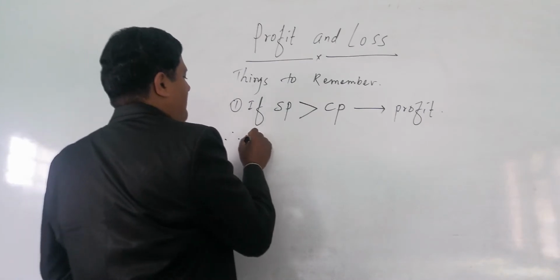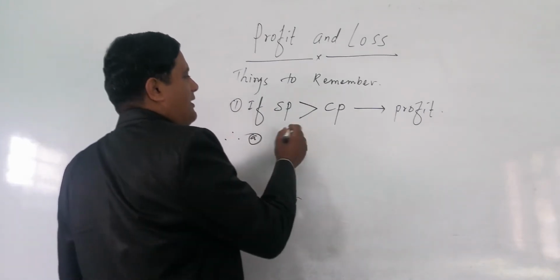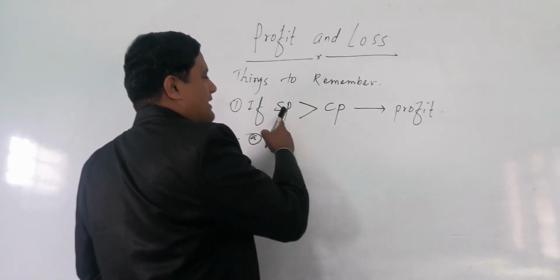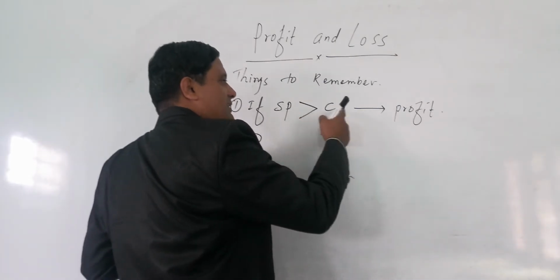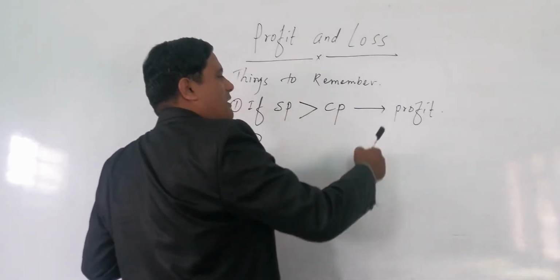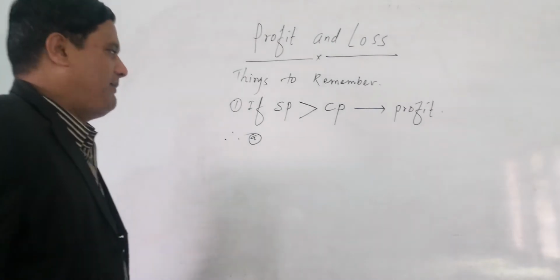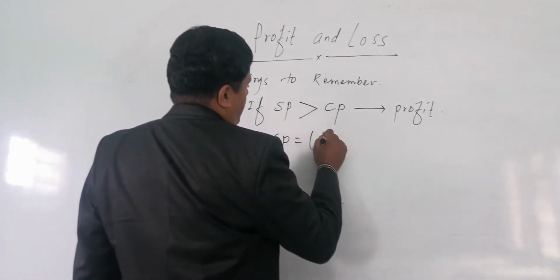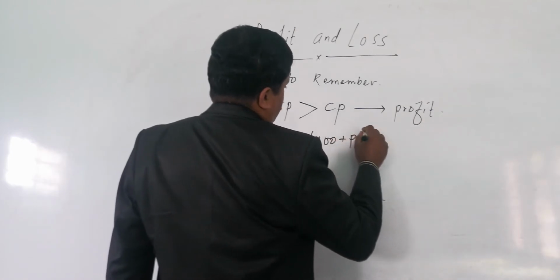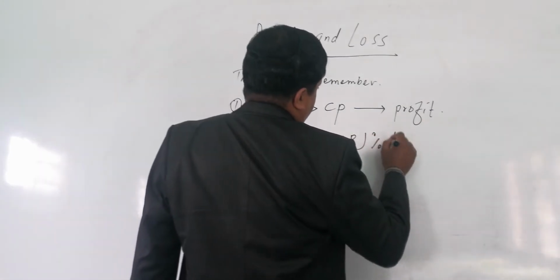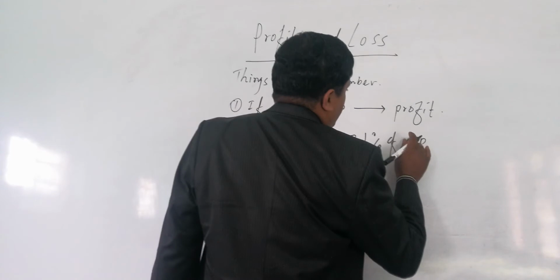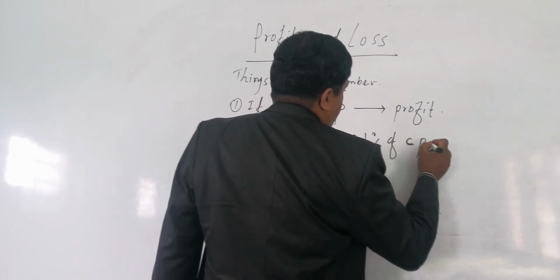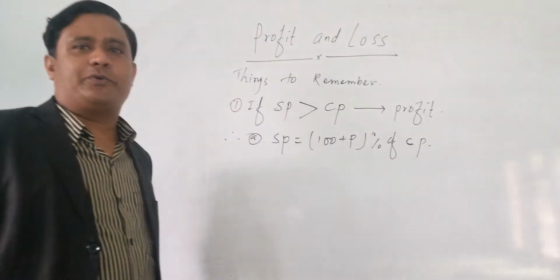Therefore, in number A I am giving you the formula. SP is greater than CP, that is the profit. Profit: SP equals 100 plus P% of CP. This main formula I am going to provide you.